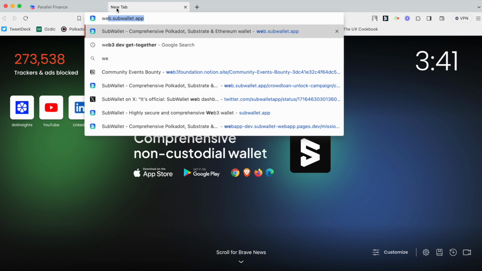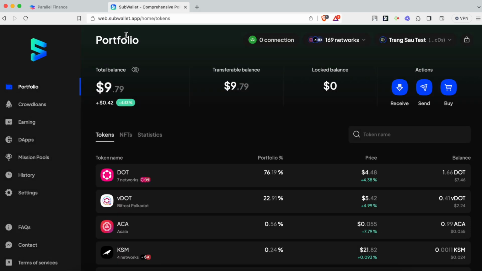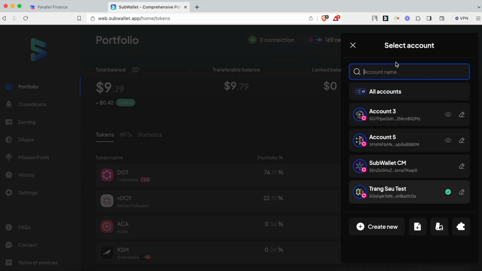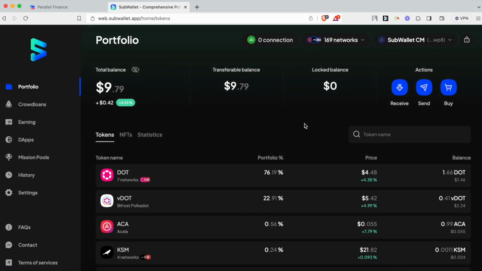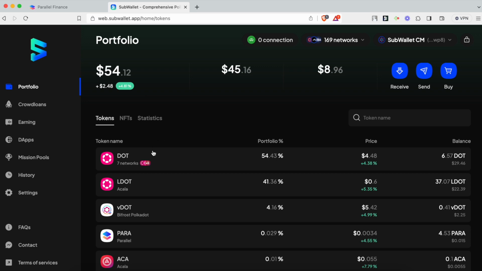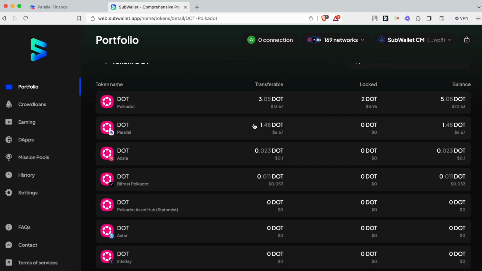Next, go to web.subwallet.app and check your balance. Okay, I'm gonna change this to my SubWallet CM and check your DOT. You can see that my DOT has been redeemed. I now have 1.48 DOT on Parallel.